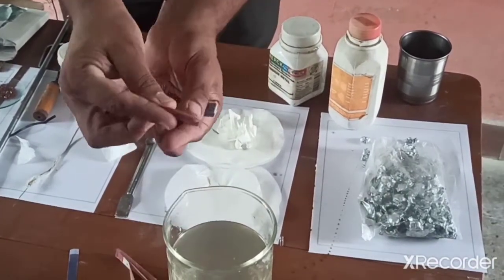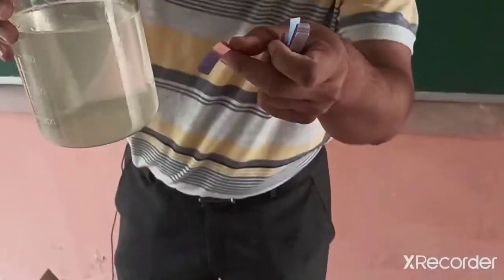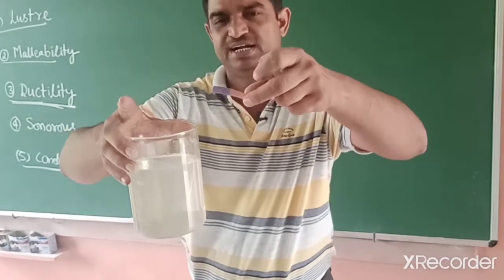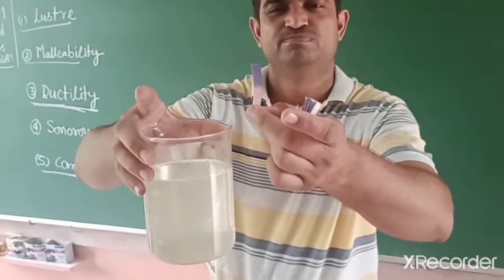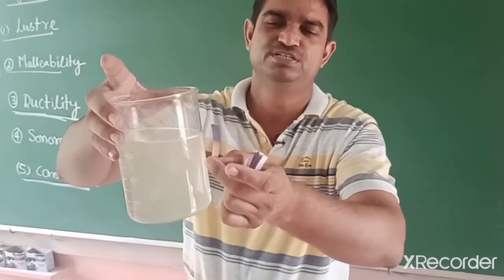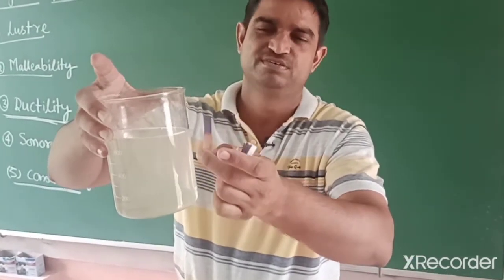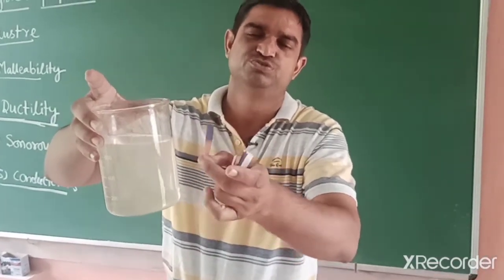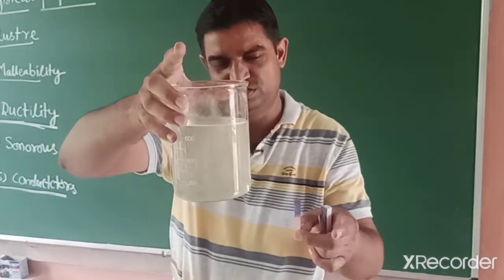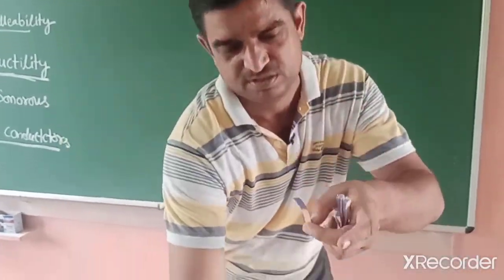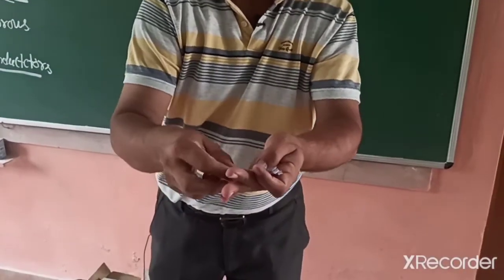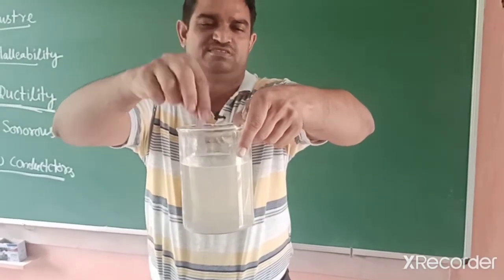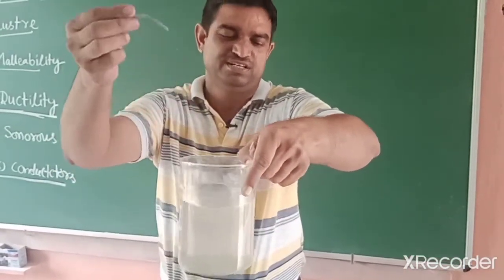This indicates the compound formed is sodium hydroxide, because when I dipped red litmus, it converted into blue color. It means this sodium hydroxide is basic, alkaline. Because I dipped a small piece of sodium, it converted into this sodium hydroxide solution, and this is confirmed. But when I placed blue litmus, there is no change. We already studied this in the acid base chapter.